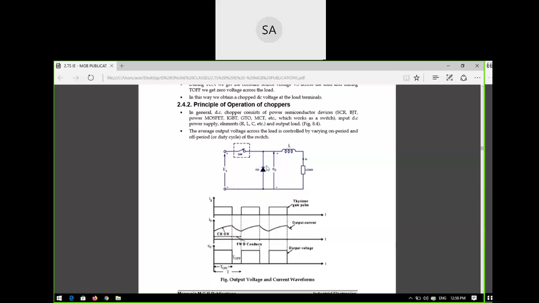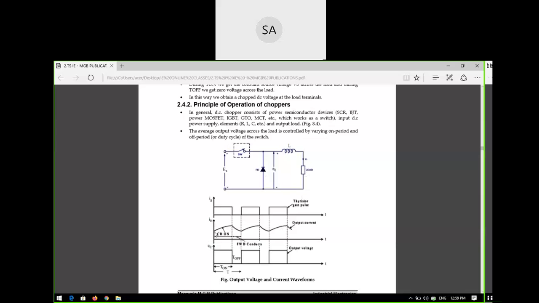So the diode is in reverse bias, which means whatever the output voltage is will appear. When this is negative and this is positive, the diode is in forward bias. What will happen? It is short circuited, so the output voltage is zero. That is the on case, which is a charging case.